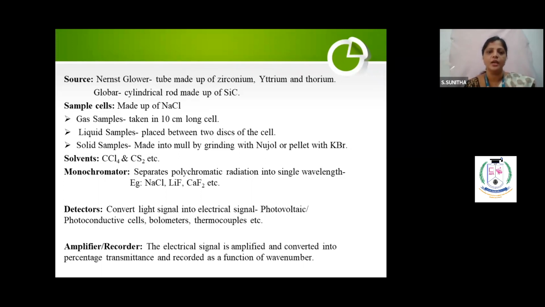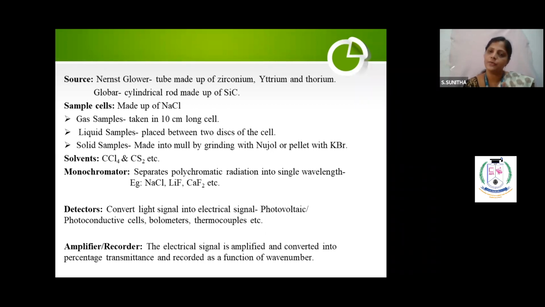So photovoltaic, photoconductive, bolometer, thermocouples, etc. These are the detectors which were commonly used in IR spectrophotometer. Amplifier and recorder: the electrical detector will convert the light signal into an electrical signal. The electrical signal is amplified by using the digital converter, and it is converted into percentage transmittance, and it is recorded against the wave number.